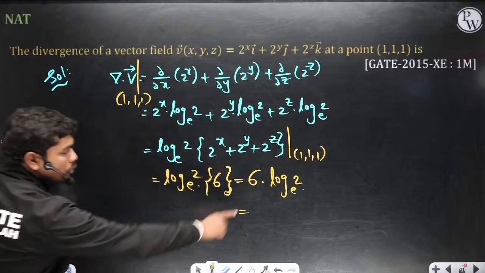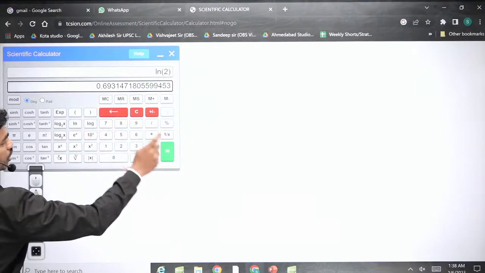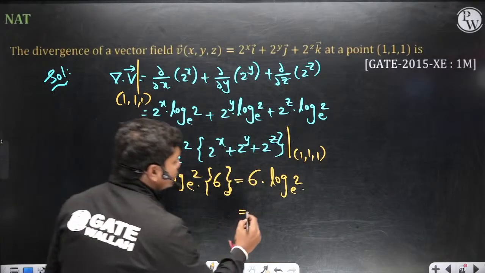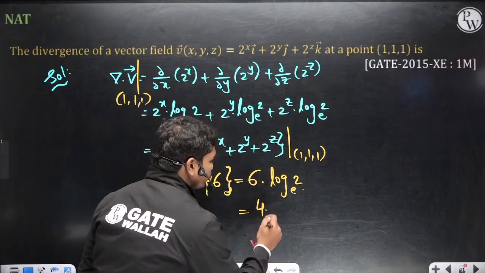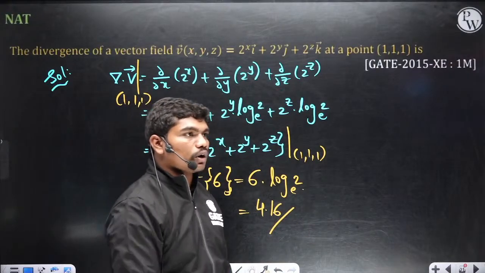So how to calculate this value? Log 2 to the base e. So ln 2 times 6, 4.16 if you round off. 4.158, which is 4.16. Clear? So 4.16 is what you have.